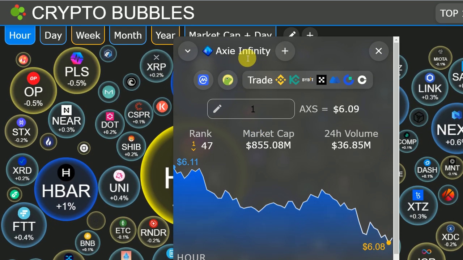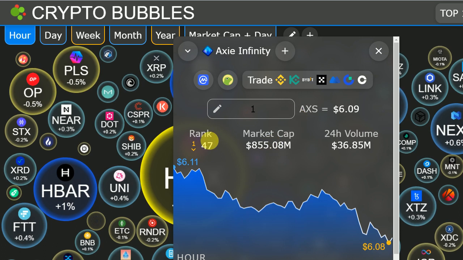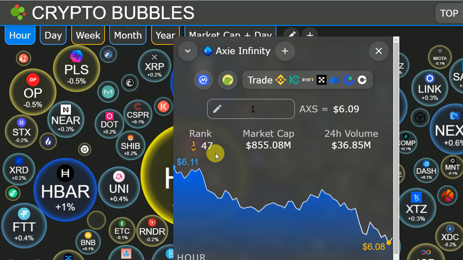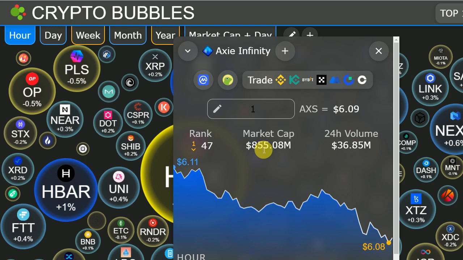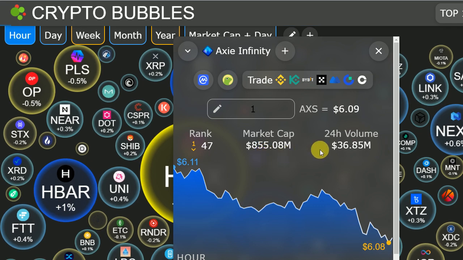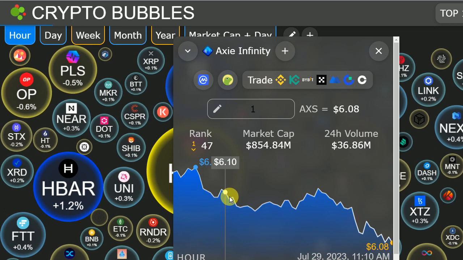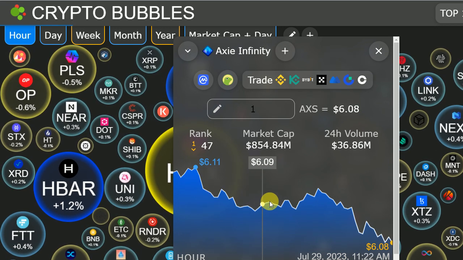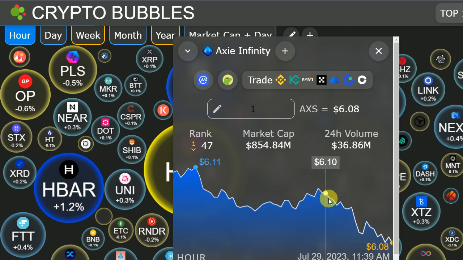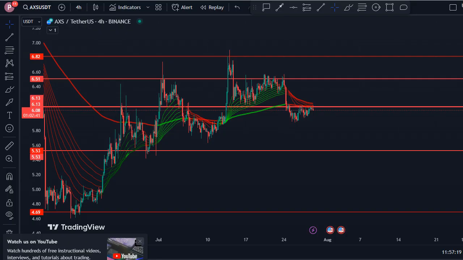Today we will be looking at Axie Infinity, or AXS, currently ranked 47 with a market cap of about $855 million. We have a 24-hour volume of about $36 million, and we are seeing some very interesting price action on the chart, which we will be exploring. So sit back, relax, and enjoy the video.